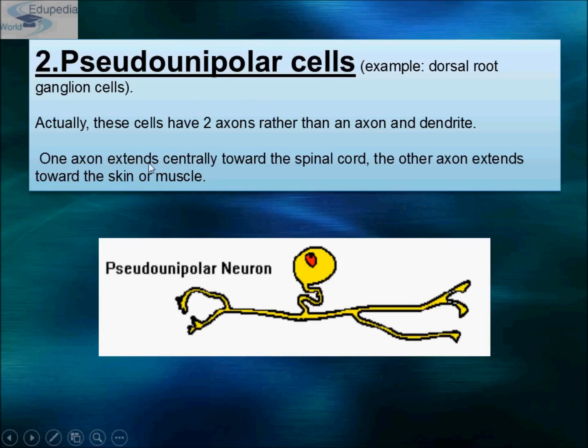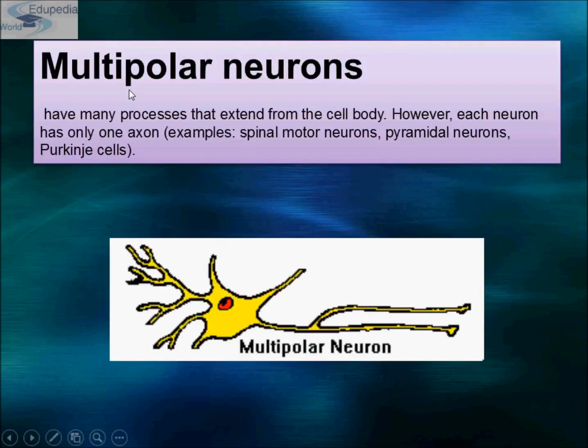One axon extends centrally towards the spinal cord and the other axon extends towards the skin or muscle. See, this is the soma or the cell body of the neuron, and these both are the axons. So one axon extends towards the spinal cord and the other axon is towards the skin or muscle. And this type of pseudounipolar nerve cell is found in dorsal root ganglion cells. Third is your multipolar neuron.